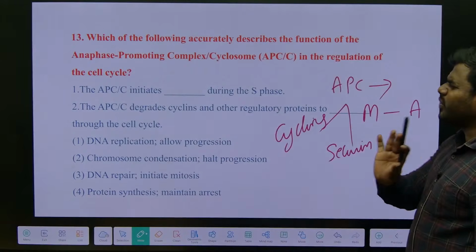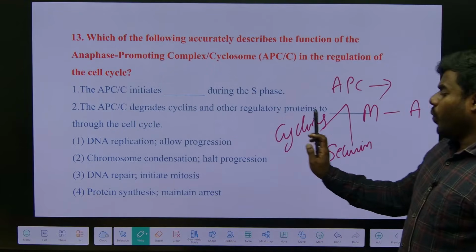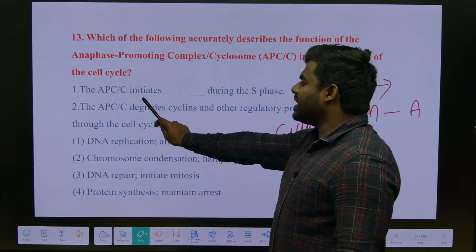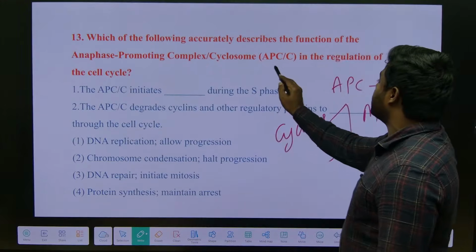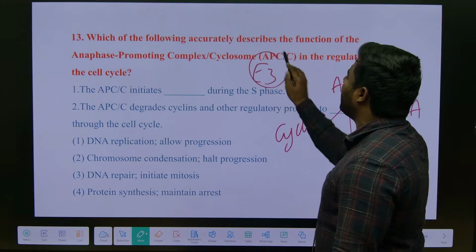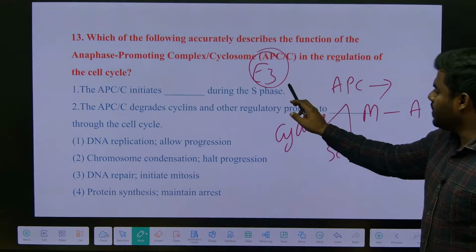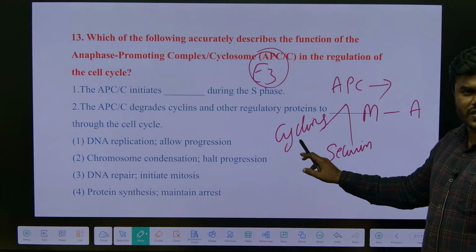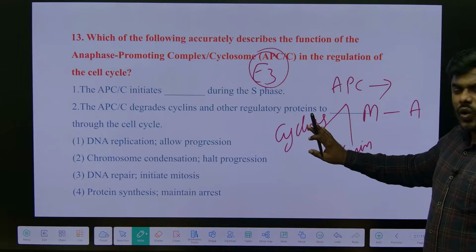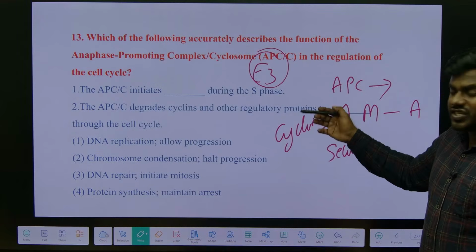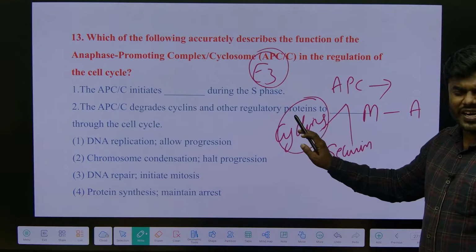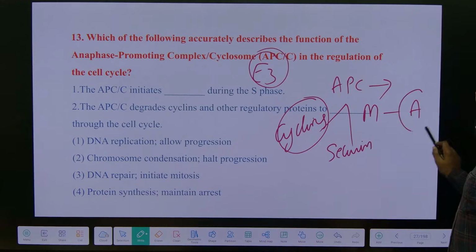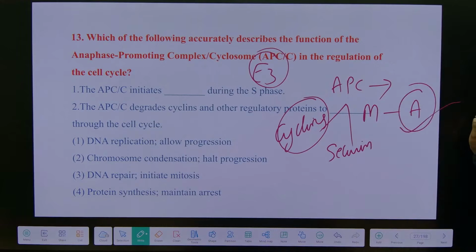See, you have to understand it this way. APC is called the E3 ubiquitin ligase enzyme. It is majorly responsible for destruction of the cyclins, never allowing the cell to divide. It stops cell division and allows the cell to enter into anaphase.